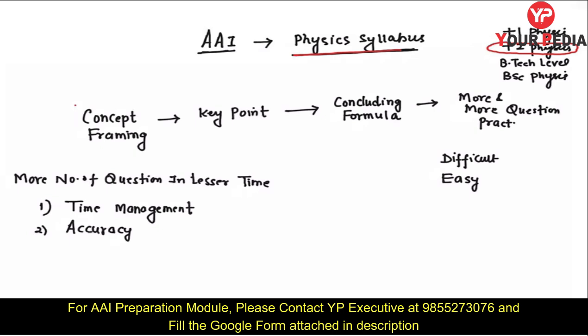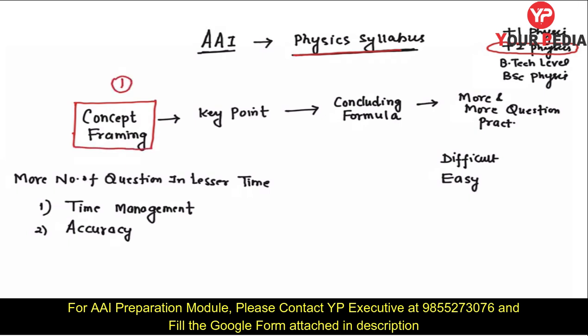So today in this video I will discuss the strategy and how you need to plan to prepare those 30 questions of physics. First of all, let me clear something, students. When physics comes to your mind, there are four very important things that are always there with physics. The first stage is always concept framing.